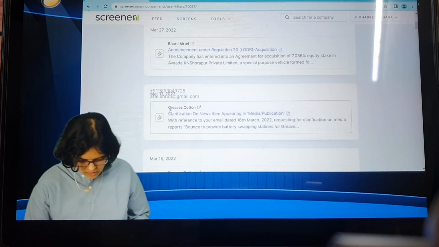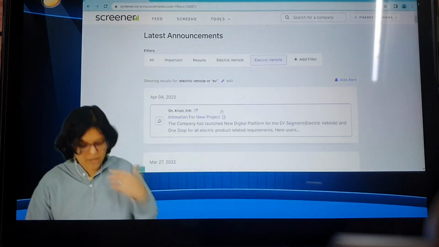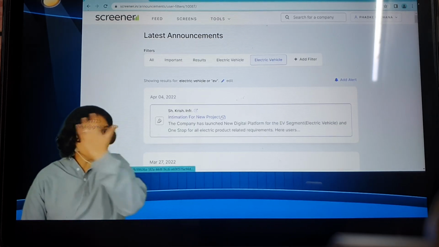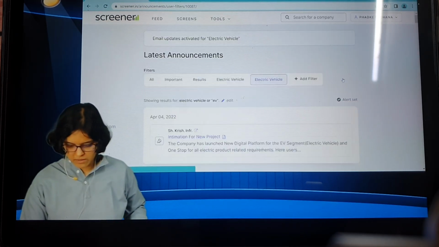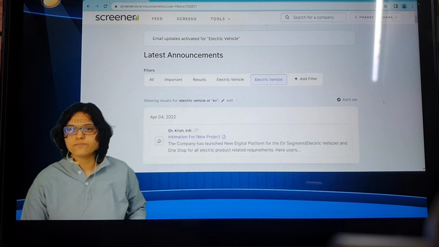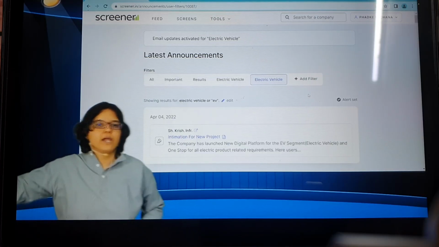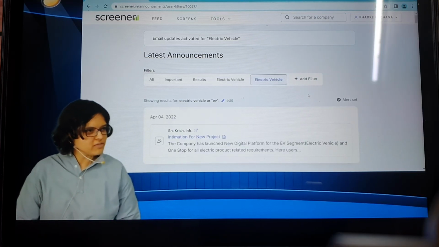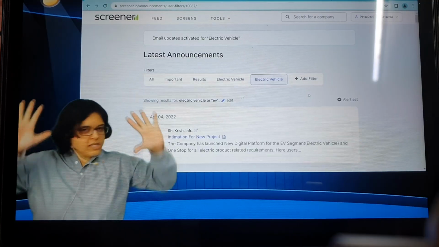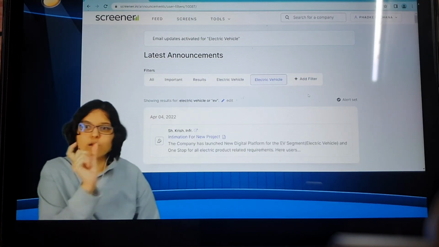At least I can get to see whether anything is happening, any specific company coming up with an update on EV, I'll get it here. Maybe every single time I have to go and search, add alert. And here you can see alert set. What does it mean? Any EV related announcement comes up, I get it in my mailbox. Can I say a very interesting feature? Yes. Going through each and every corporate announcement can be a pain, but if you know that you want announcements related to this,